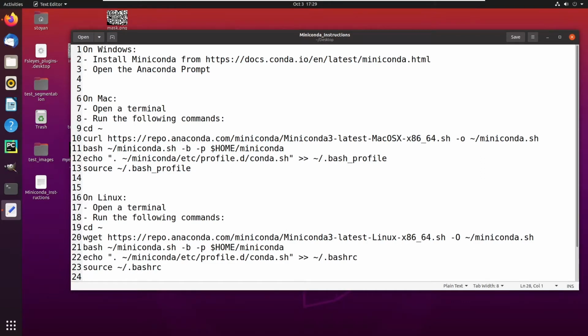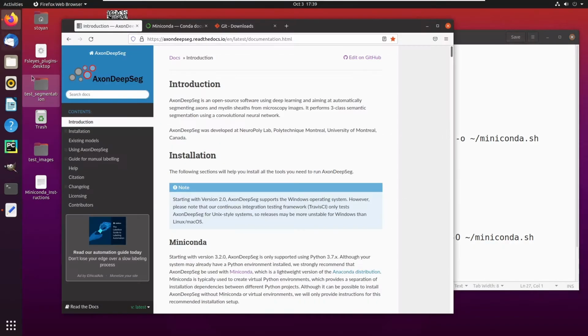The first step is to install Anaconda. If you already have Anaconda installed, you can skip this step and just open a terminal. If you're on Windows, open the Anaconda prompt. Just so you know, all of the instructions presented in this video are also available on our documentation website, which will be linked in the description of this video.